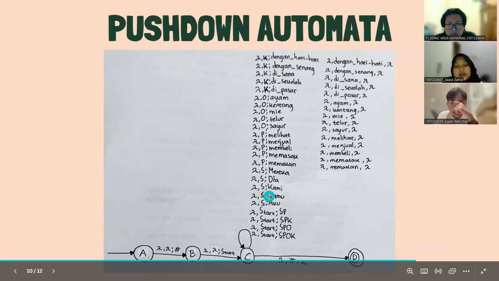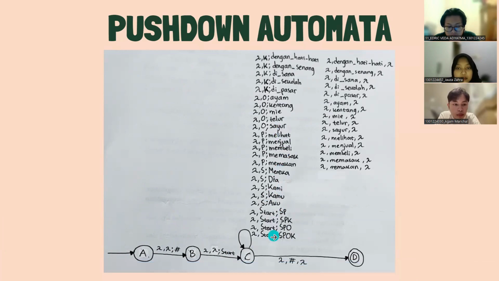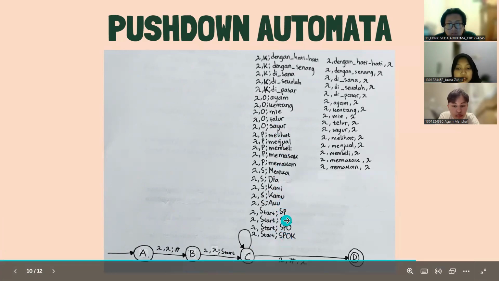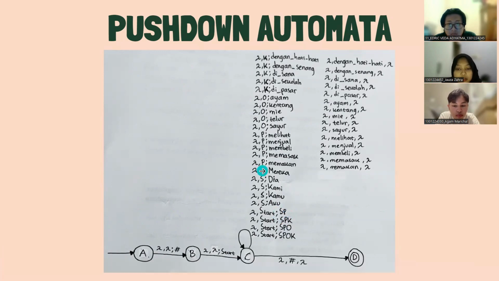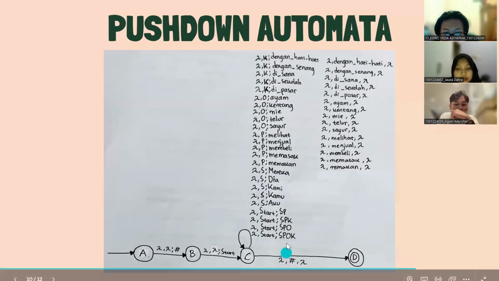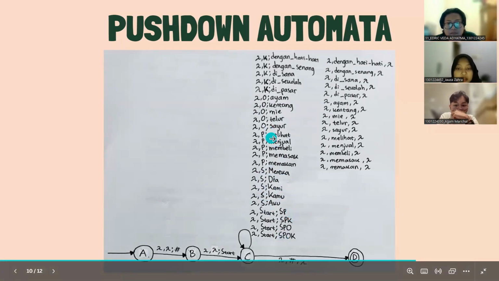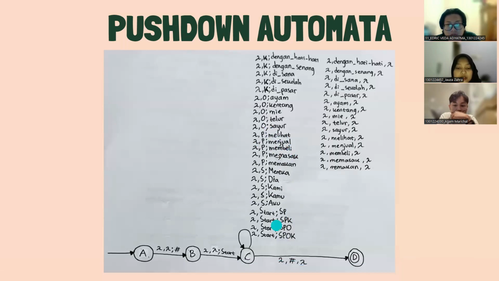And then we just pop and push based on the state. For instance, we have state SP, so S will be popped, and then it will change to mereka or dia, kami, and so on. And P can be changed to melihat, menjual, and so on.